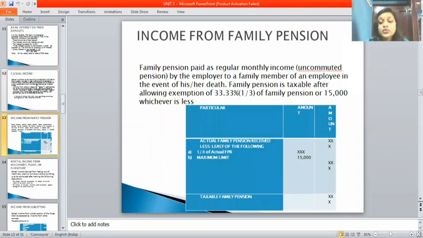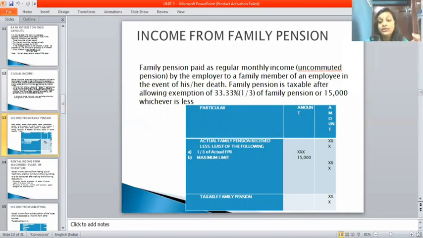Next one is income from family pension. Family pension is paid as a regular monthly income, uncommuted pension, by the employer to the family members of an employee in the event of his or her death. Family pension is taxable after allowing an exemption of 33.33%, that is 1 divided by 3, of the family pension, and the maximum limit is 15,000, whichever is less.